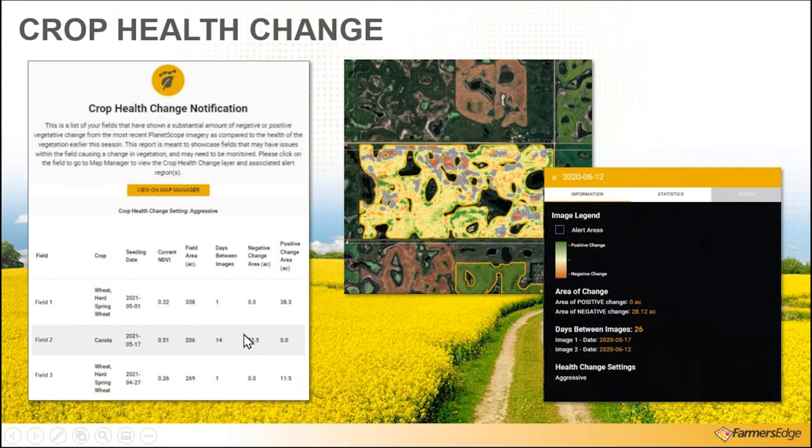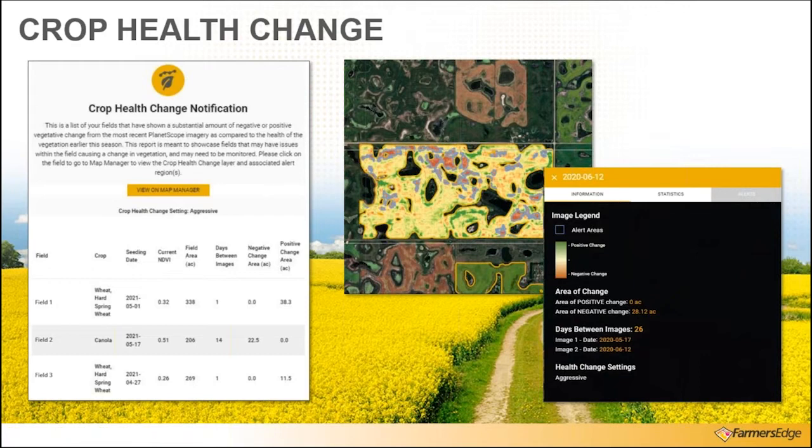But the one in the middle, here's where we're showing negative change. And the example we have on an image is also showing negative change. In this case, we're comparing a June 12th image back to a May 17th image. So there's 26 days between the two that are being compared. We are notifying on 28 acres of negative change. So 28 acres that are progressing slower than the field average.